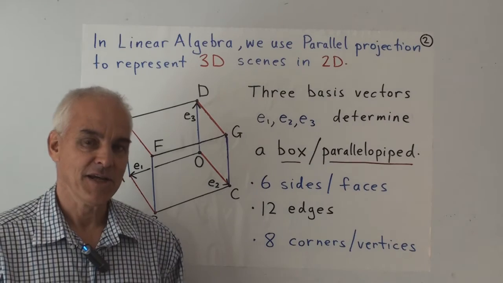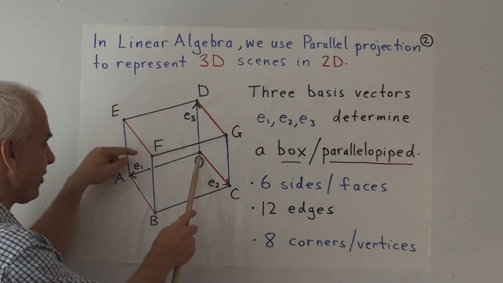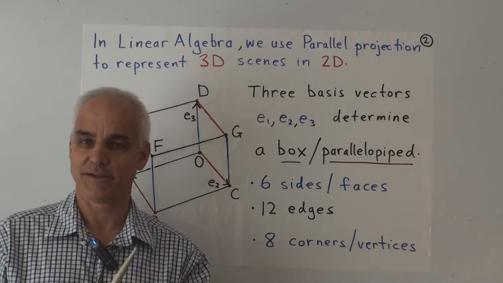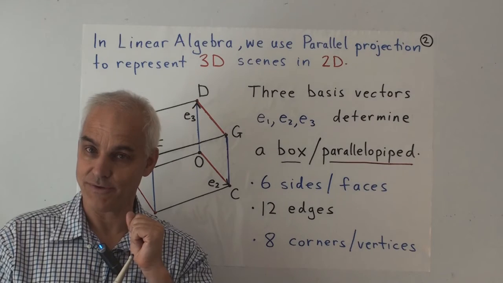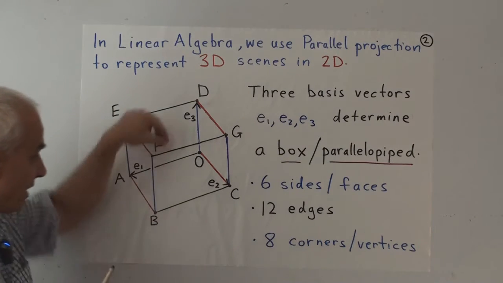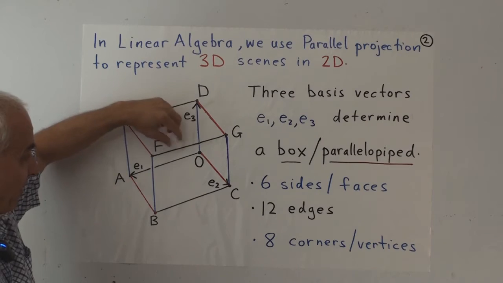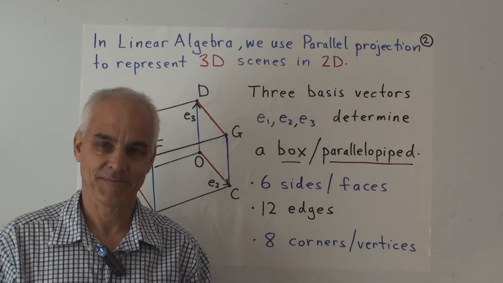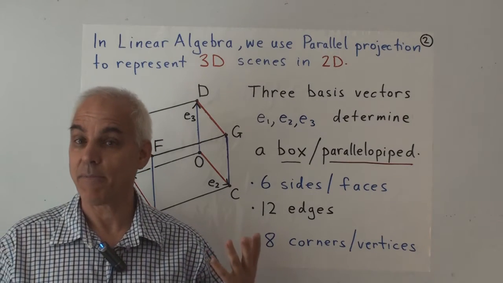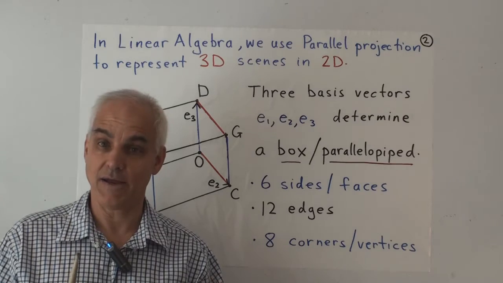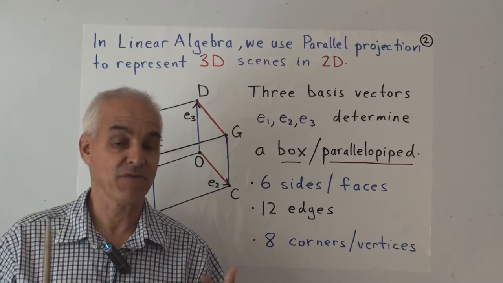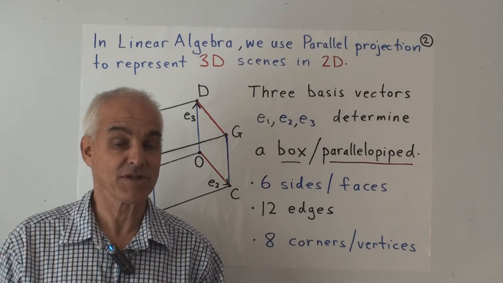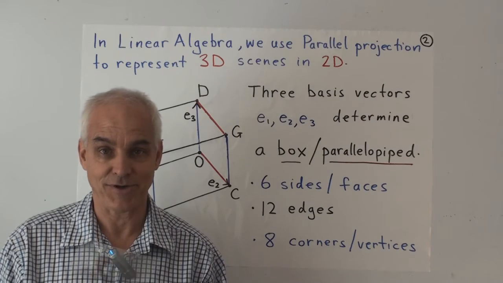And here's another good exercise, is to show that the long diagonals, like the ones joining O to F, all intersect. In fact, they all bisect each other. Okay, so there's a central point right in the middle of this parallelepiped, which is the middle of all the long diagonals. You can see that a parallelepiped is a much richer object than a parallelogram. This is a reflection of the fact that three-dimensional geometry is just a lot richer and maybe a little bit more sophisticated subject than two-dimensional geometry.